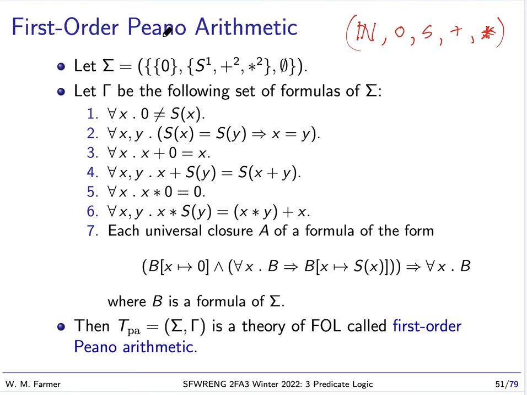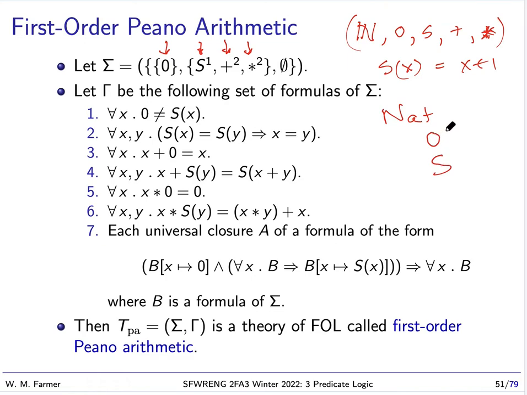And here's our signature. We have 0, the successor function. Remember, the successor of x is just going to be x plus 1, and we have addition and multiplication. And then we have the following axioms. Now, basically, if you remember, when we defined NAT it had two constructors, 0 and successor.